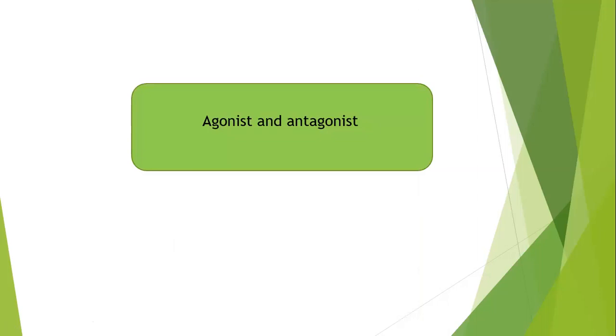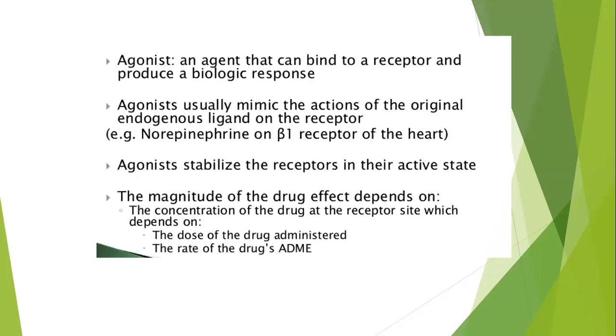Now we're speaking about agonists and antagonists. What is an agonist and what is an antagonist? An agonist is an agent that can bind to a receptor and produce a biologic response. Agonists usually mimic the action of the original endogenous ligands on the receptor. Example, norepinephrine on the beta-1 receptor of the heart. Agonists stabilize the receptor in its active state.